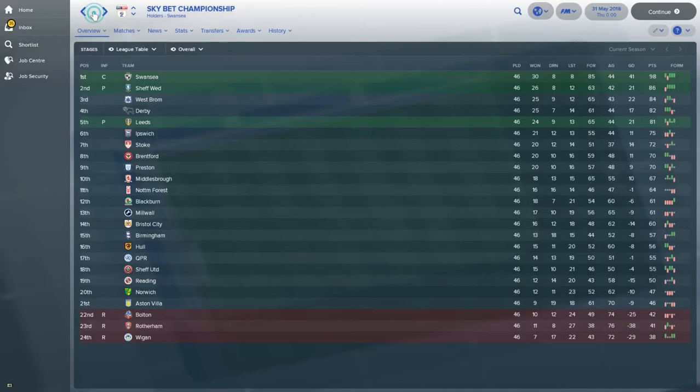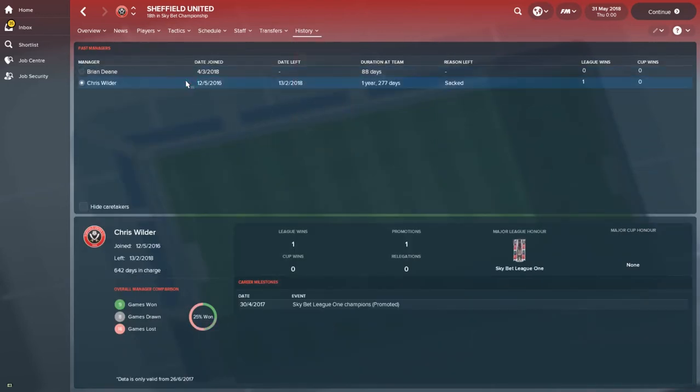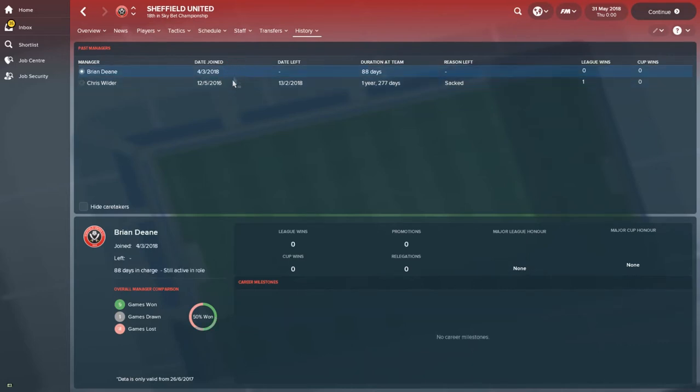Tony Pulis is still at Boro. I didn't change him, obviously. Just looking at something interesting. Brian Dean. I've seen that happen in a few experiments. He gets promoted. He gets made as manager. So Chris Wilder was sacked. None of them go to other jobs. He went in February. He was doing not great, actually. But Brian Dean's come in. Played 5, drew 1, lost 4. So, yeah, 50% win ratio there.